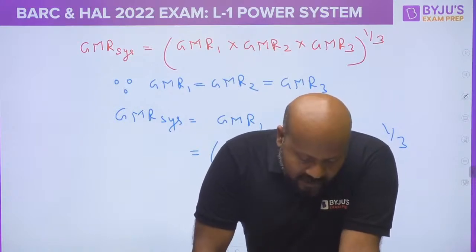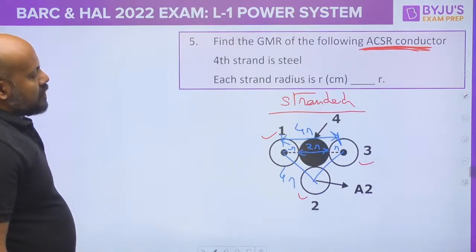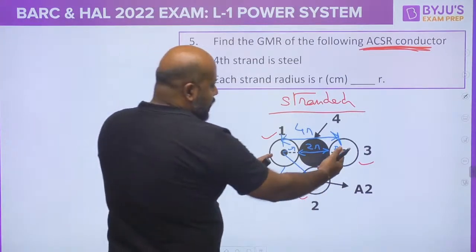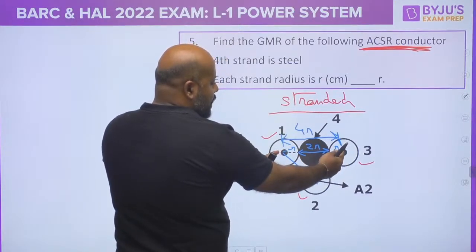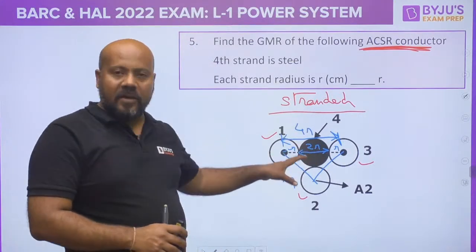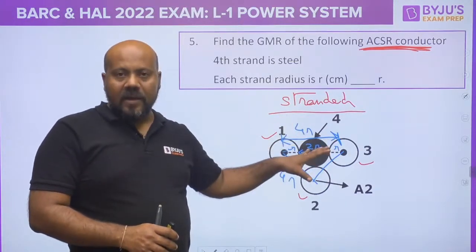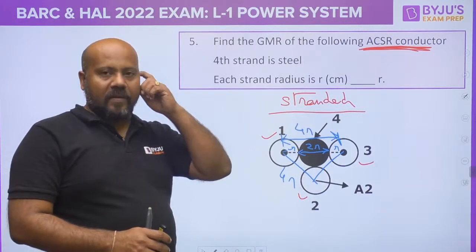Mr. Aditya Anil Kumar is saying, sir, it won't be 4r. See, this distance is going to be 4r, yes or no? This is r, and this is 2r, so total is 4r. The diagram is a little bit here and there, I told you, but it is going to be an equilateral triangle. The figure is something like this. If any other diagram is given, then accordingly you have to find the value.